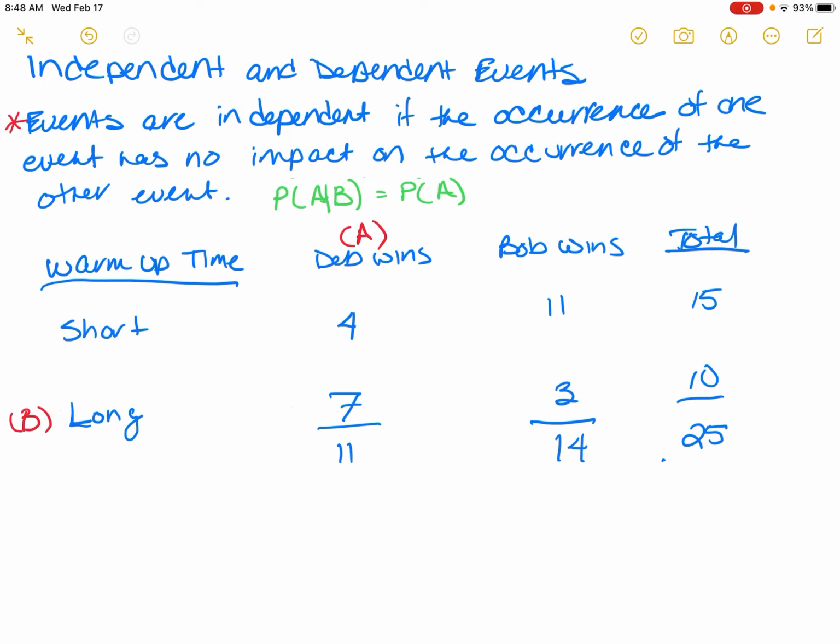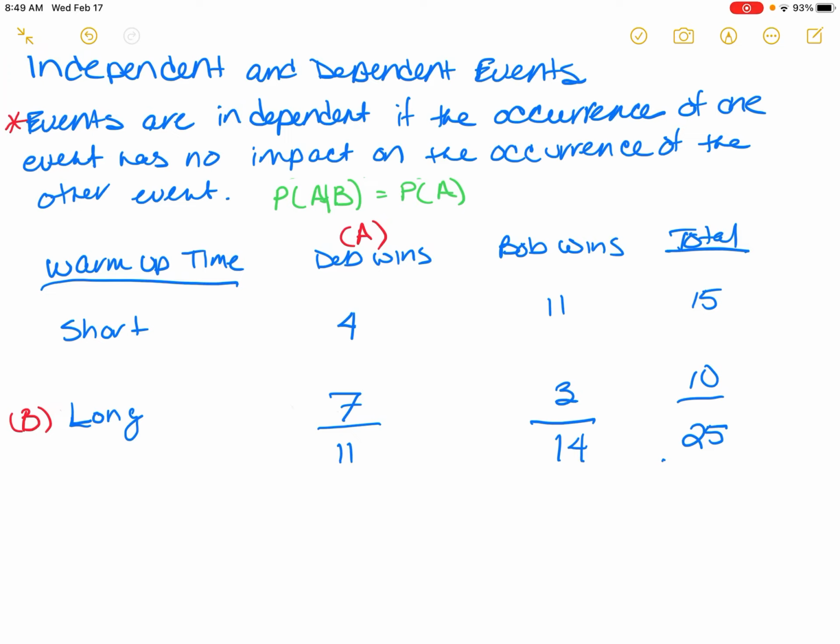The probability of Deb winning is A. The probability of having a long warm-up time is B. So we're looking at the probability of Deb winning given that she had a long warm-up time. He thinks there is a correlation between her having a long warm-up time and her winning, and we're trying to see if these two things are independent or dependent.